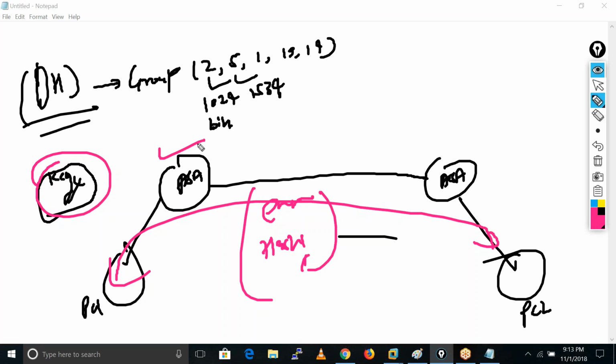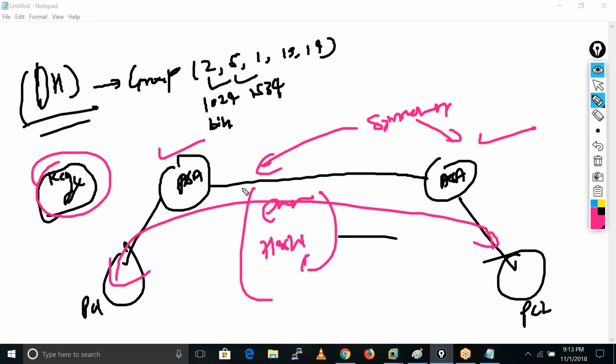This guy also needs the same key, and this guy also needs the same key, because when he encrypts something using this key, he needs that same key to do the decryption. That kind of thing is known as symmetric encryption. Symmetric encryption means we use the same key for encryption and the same key for decryption.